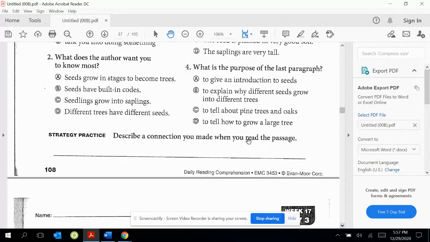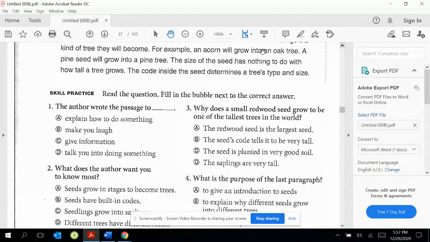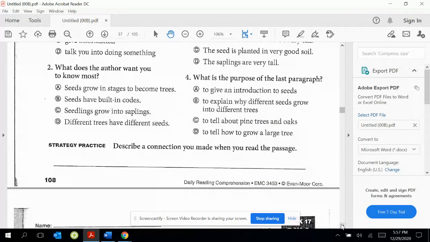Describe a connection you made when you read the passage. I said up here that I remember planting seeds on little trays in the spring to get them ready to go out in my yard. What connection did you make? Write it here.